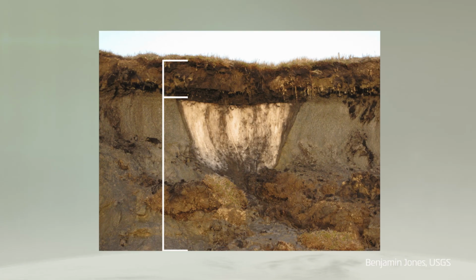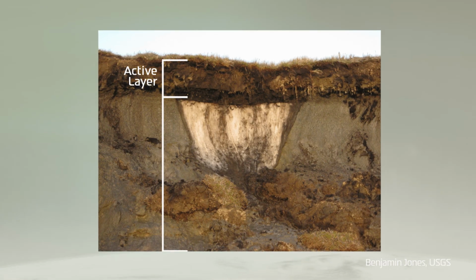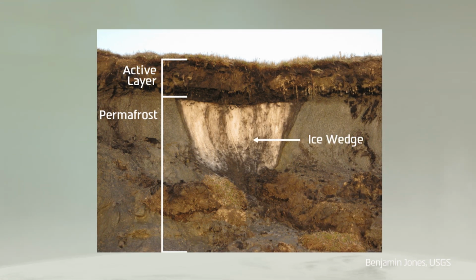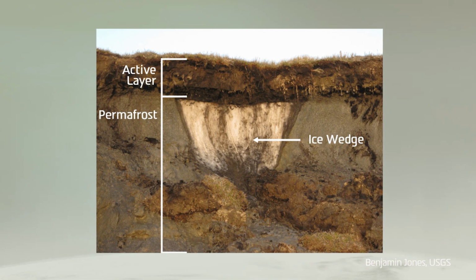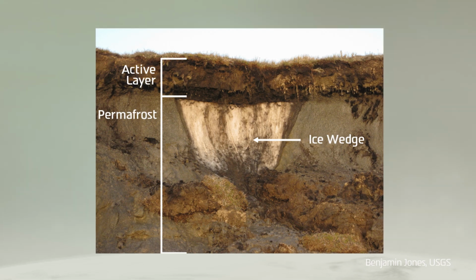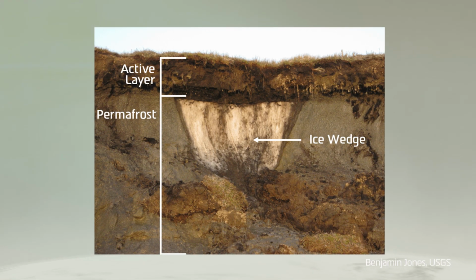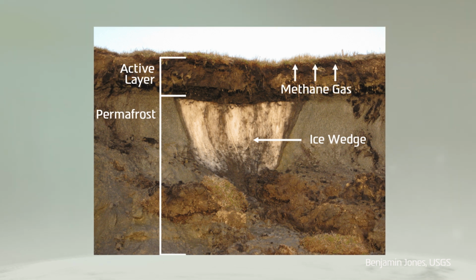A second extremely worrying self-reinforcing vicious cycle is permafrost thawing. Permafrost, the frozen ground found in polar regions, contains large amounts of organic carbon. When permafrost thaws due to rising temperatures, the organic matter begins to decompose, releasing the potent greenhouse gas methane. The release of methane further enhances the greenhouse effect, leading to additional warming. This warming causes more permafrost to thaw, releasing even more methane.